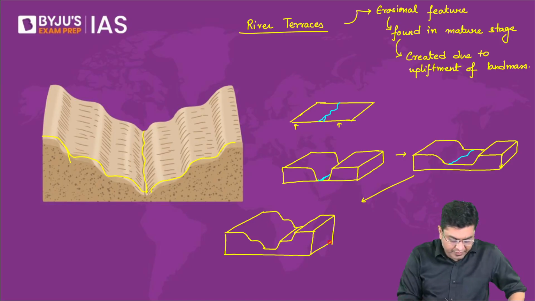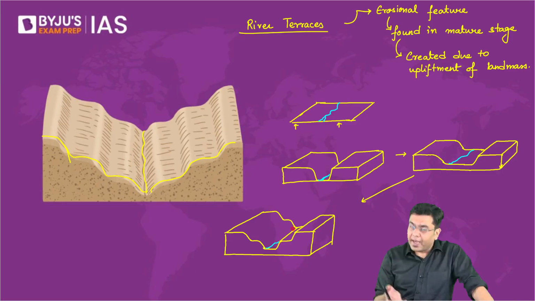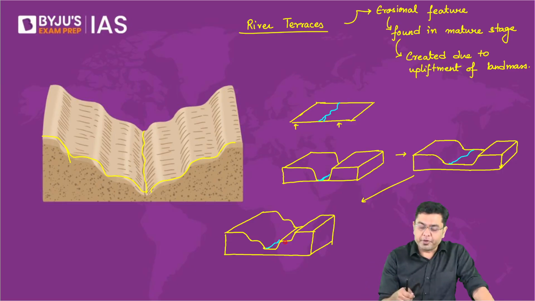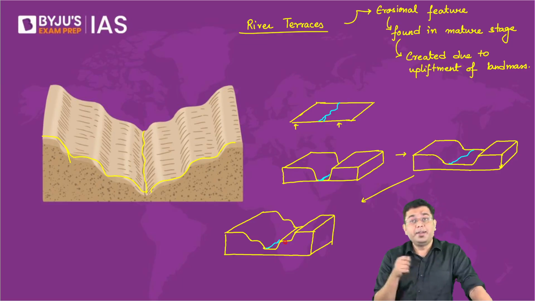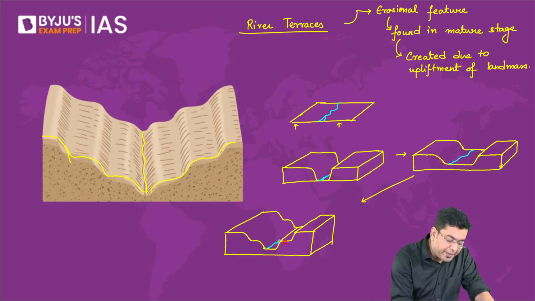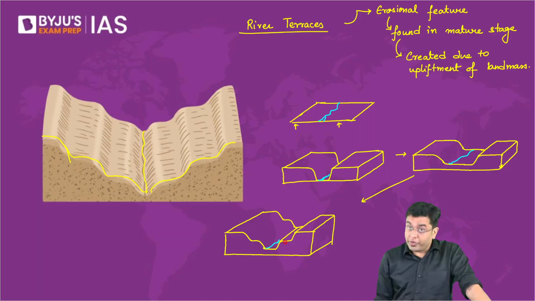So here, the river will be moving at the base here. In this region, the river is moving at the base. There also some amount of widening will take place. Again, another phase of upliftment will happen. So this is what is referred to as a river terrace. When you have development of a step-like feature on the sides of the river bank, that is what is referred to as river terraces.